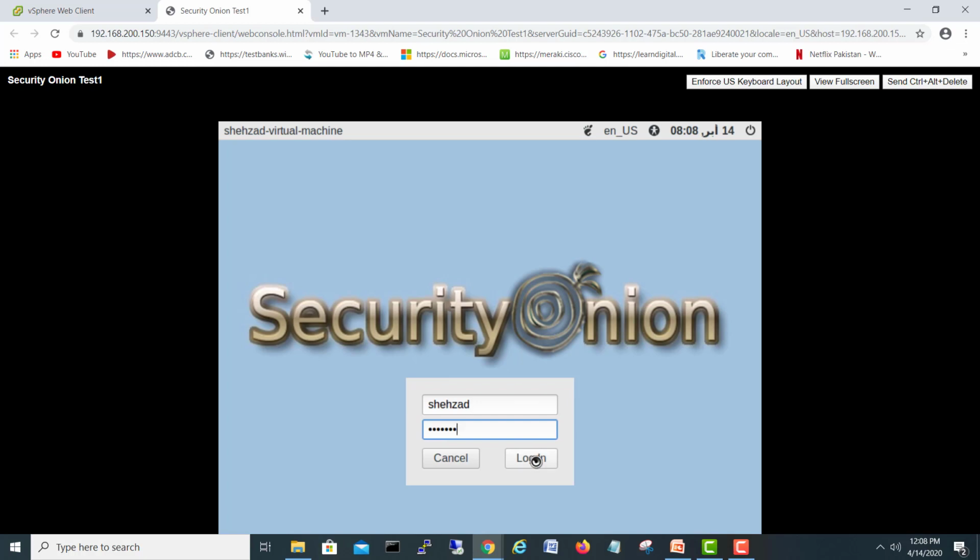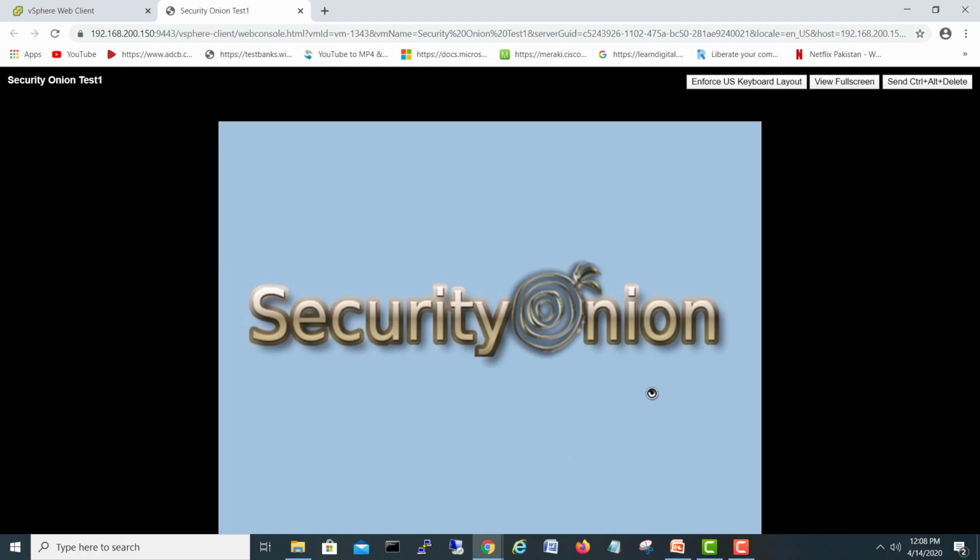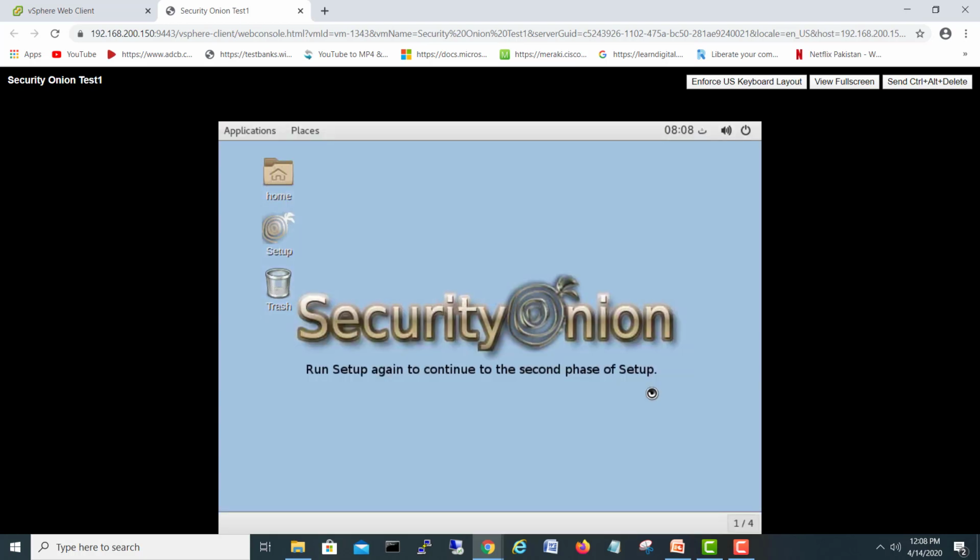I'll give my credentials and log in. Okay, it's saying that to continue the second phase of setup, we have to run it again.